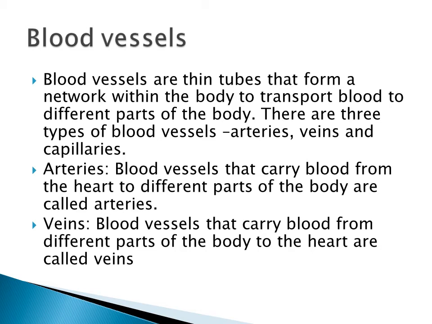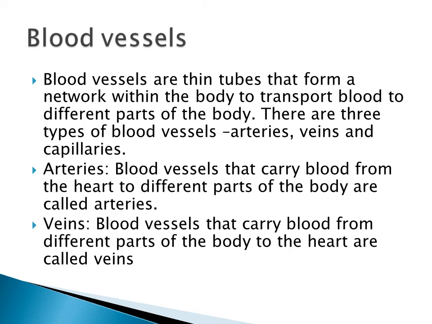First, what are arteries? What will the arteries do? Arteries are a type of blood vessel that carries blood from the heart. From the heart, it takes the blood and gives it to different parts of the body.